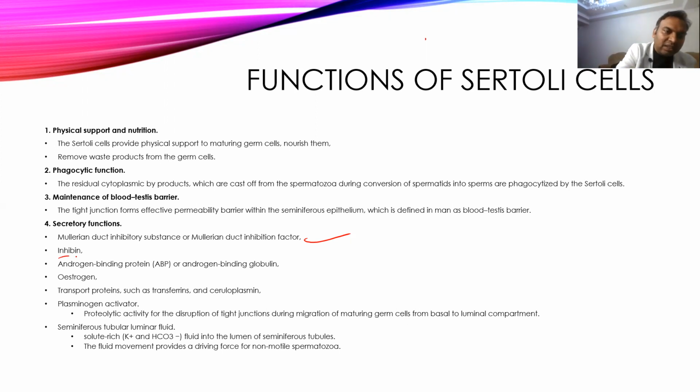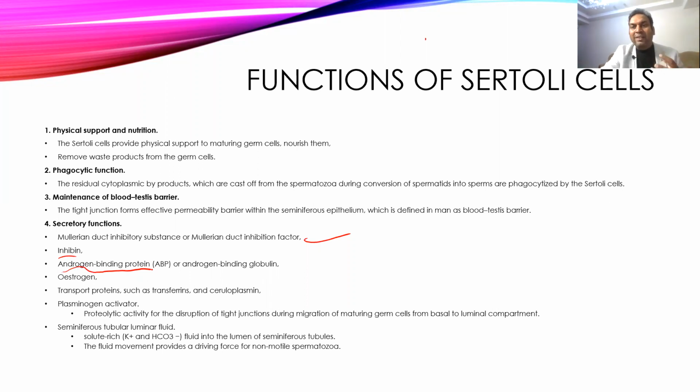It also secretes another chemical, inhibin, that inhibits the secretion of FSH and also gonadotropin releasing hormone. Then it also produces a chemical called androgen binding protein or androgen binding globulin.